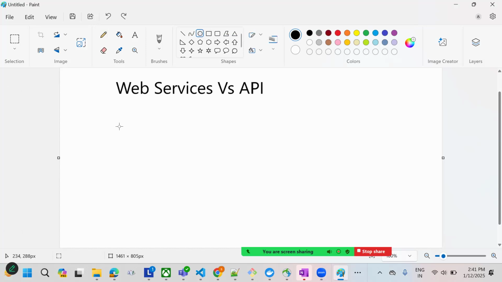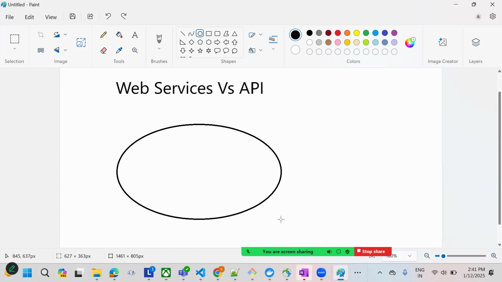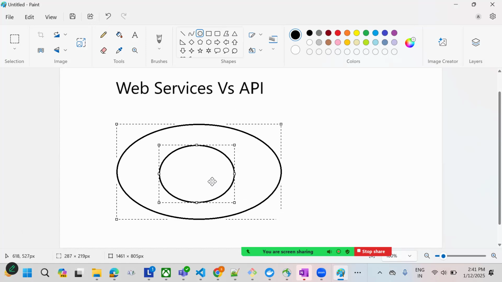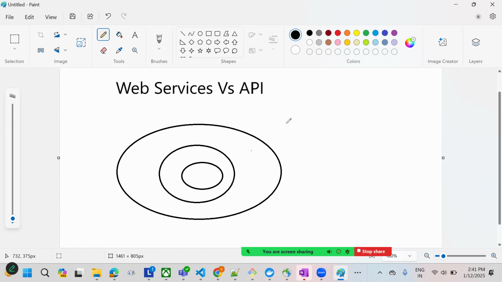First, I will draw two circles. This is, suppose, the API. In that, the web service will come. In the web service, some other protocols will come, that is REST and SOAP. Suppose this is our API.